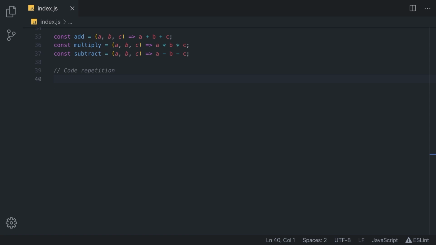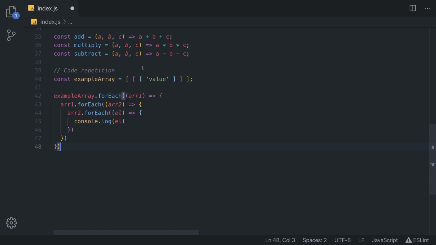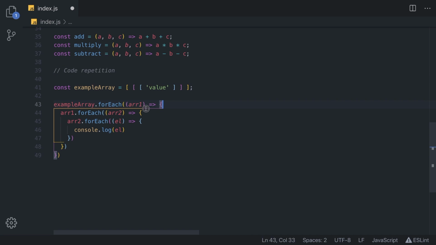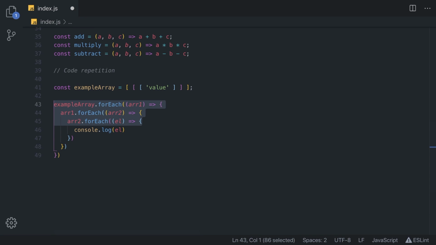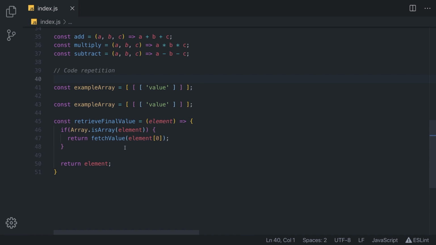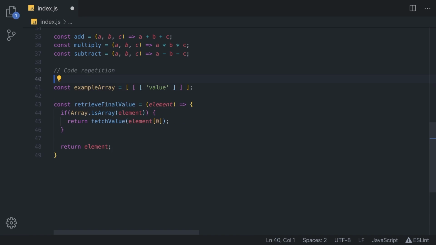So we can simply copy that and paste it right here. In here, as we said, we have the same code repeated all over again. We have 3 times repeated the same for each statement. We have a lot of repeated code. It's much better to extract it to a different function and handle logic differently with less repetition. We already did that in our first example. So this is exactly it. We have an example array and we are not repeating any values anymore because we simply created a function that is solving the problem for us.